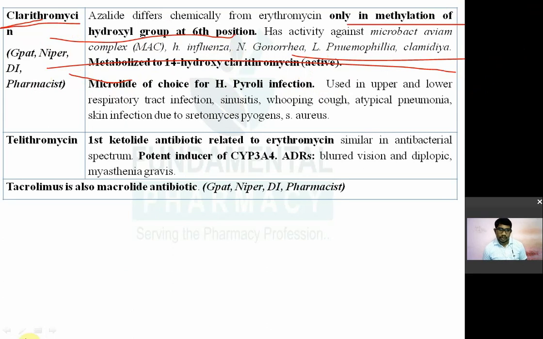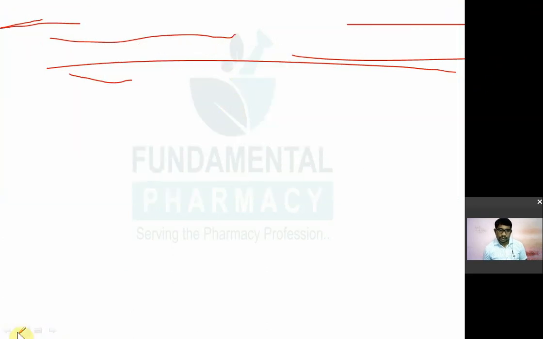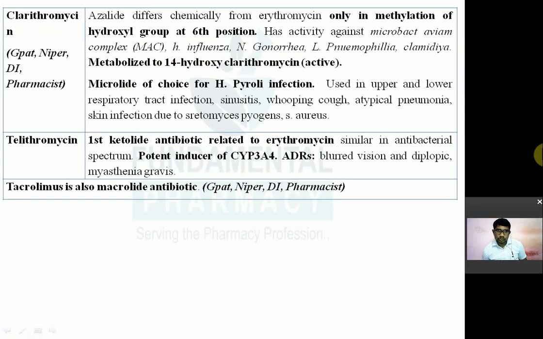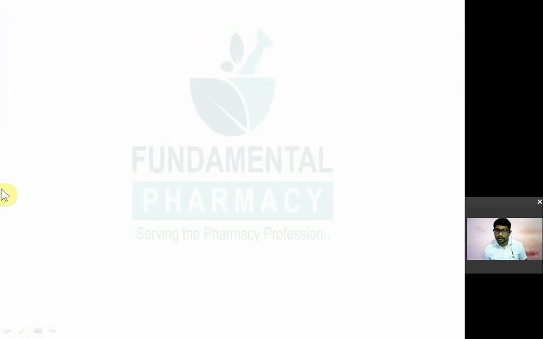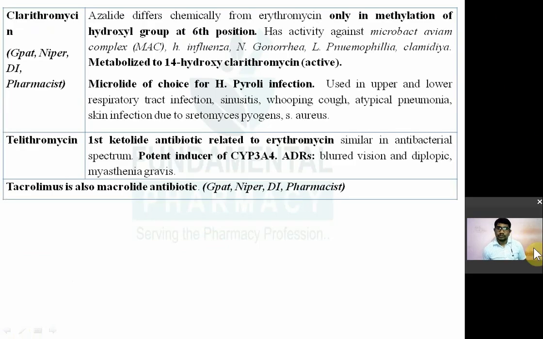तो याद रखो clarithromycin का जो active metabolite है, कौन सा है, 14-hydroxyclarithromycin. So clarithromycin has one active metabolite known as 14-hydroxyclarithromycin. यहाँ पे याद रखो it is a drug of choice or macrolide of choice in case of H. pylori infection. तो आपका डिओडिनल अल्सर होता है, सो डिओडिनल अल्सर का remarkable cause is nothing but the H. pylori infection, and in that we use this clarithromycin.